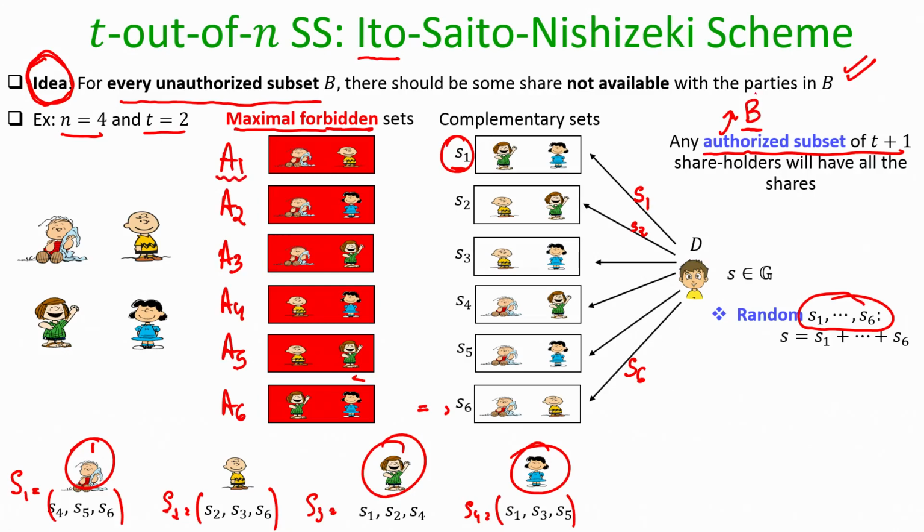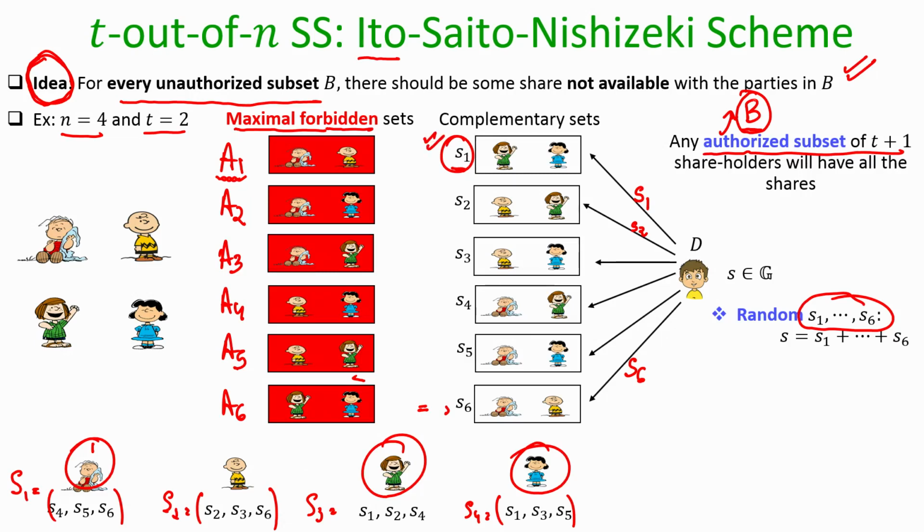That is why B is an authorized collection. B is definitely not a proper subset of A1, because a proper subset of A1 is also a forbidden set. So B definitely consists of at least one party who is not in A1, and that one party will have S1.